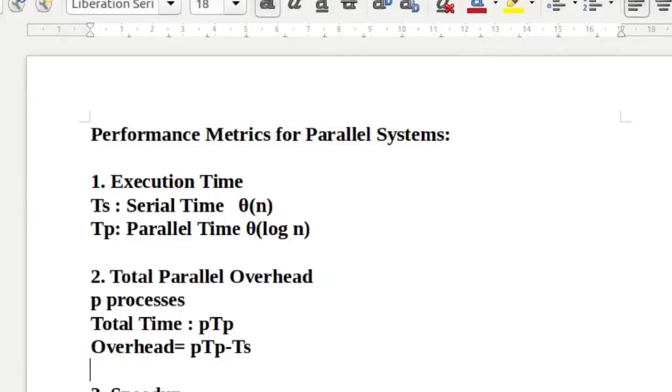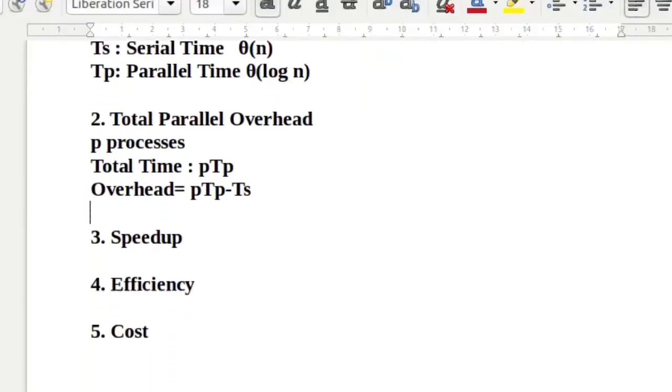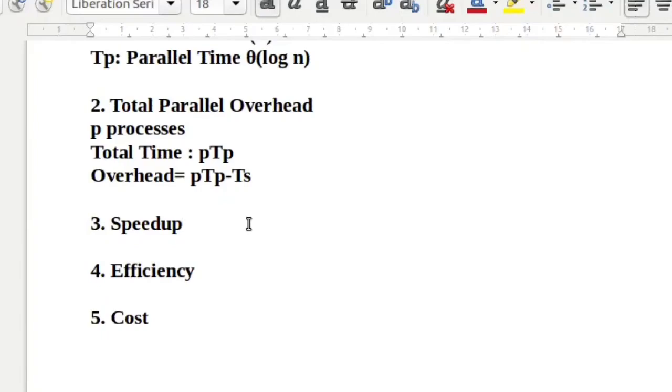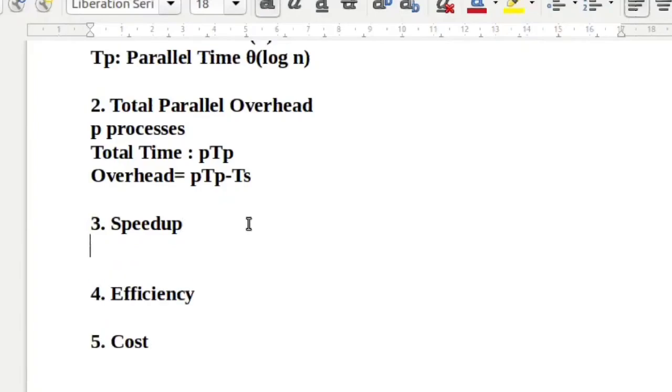Next performance metric, that is the most important performance metric, is speed up. It is represented by capital S. And how is it measured?